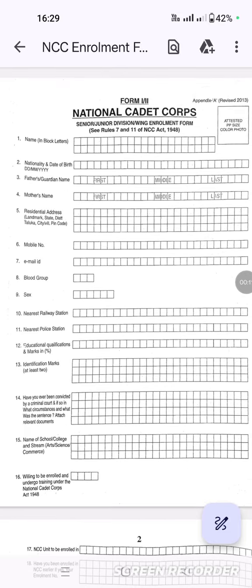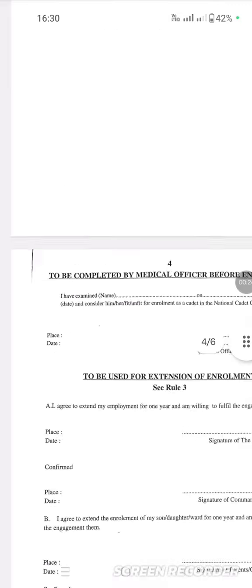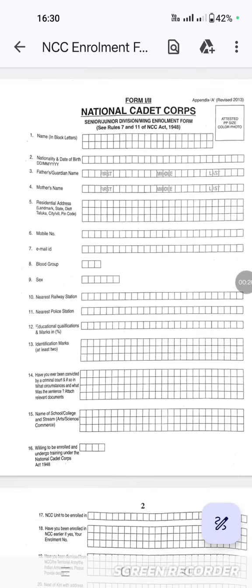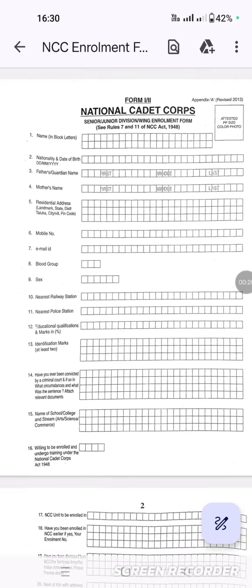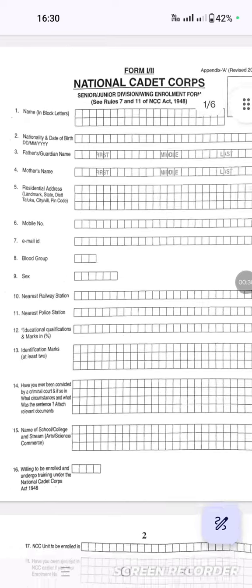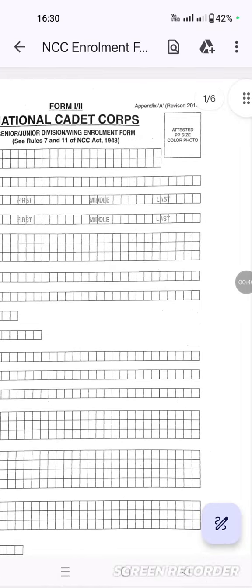As this form I have already provided to your WhatsApp group, which I just created today. After the selection in the NCC, you have to fill this form, which is a 6-page form. So just take a printout of this 6-page form and submit it the day after tomorrow anyhow. So you will not face any problem. I'm explaining each and every step here. It's a very simple form like others.